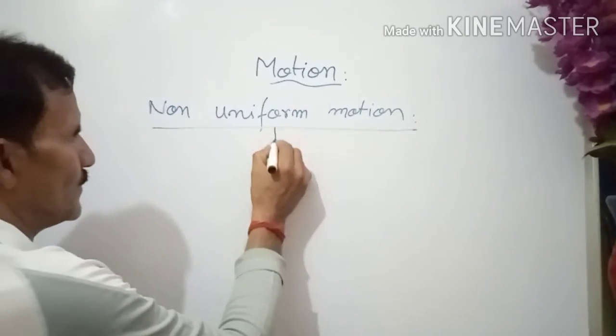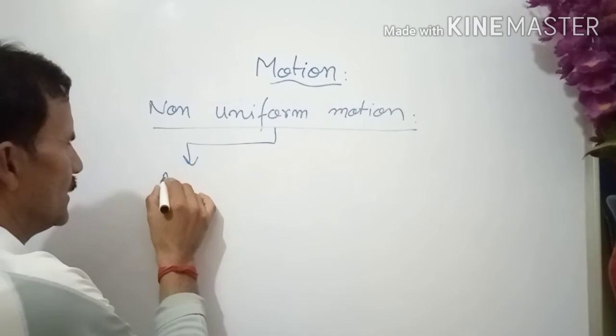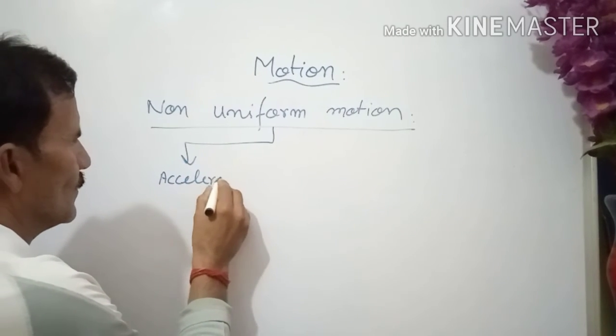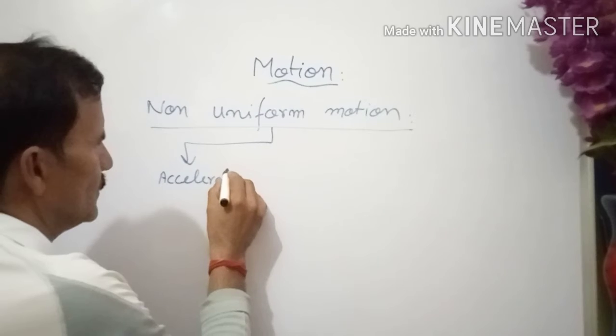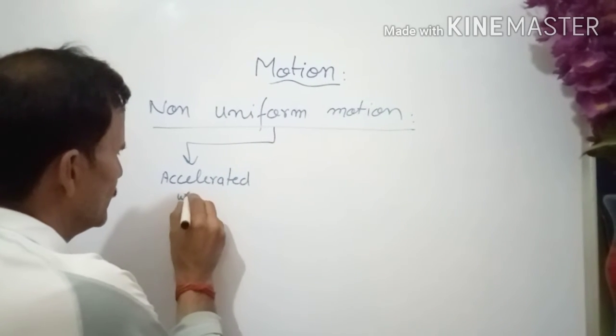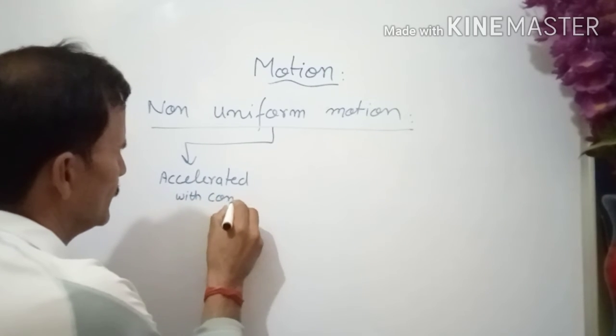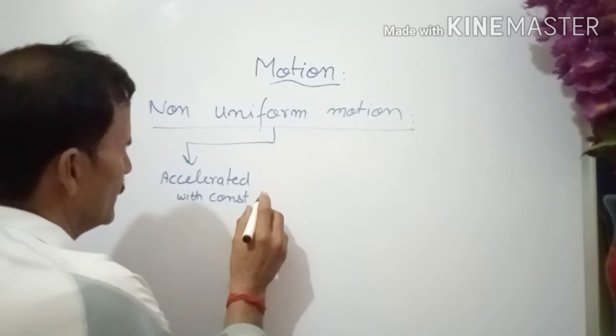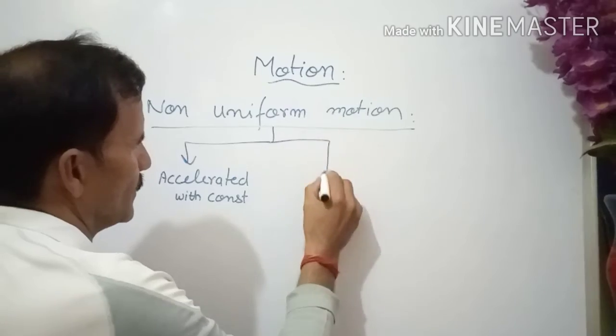So it can be of two types: accelerated motion with constant acceleration, or retarded.